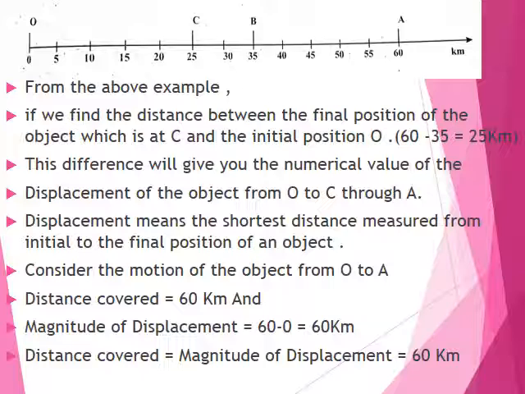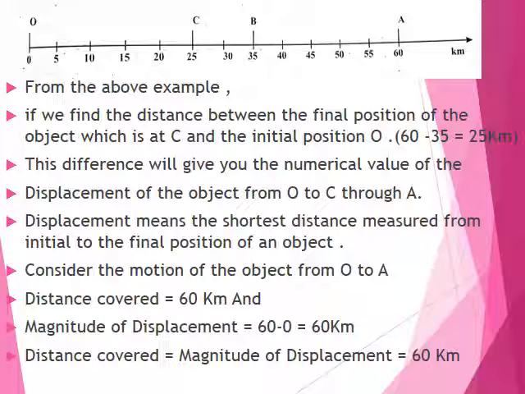Again I am telling you, the distance is nothing but the total distance covered by the object during the motion, while the displacement is nothing but the difference between the initial position and the final position. So here the final position is at C, initial position is O. So the difference, total distance, is 25 km.